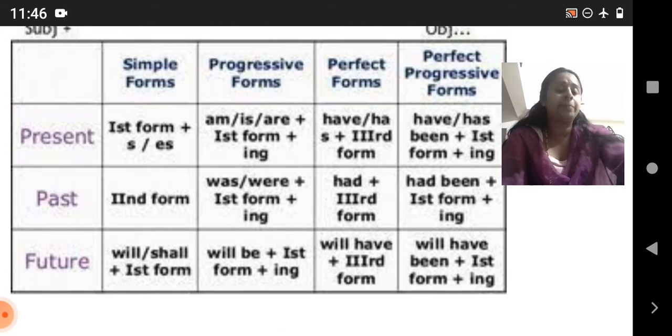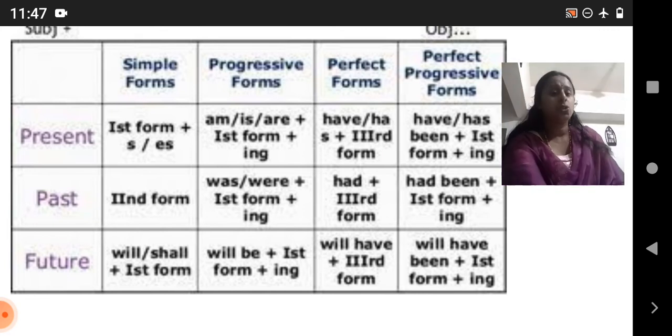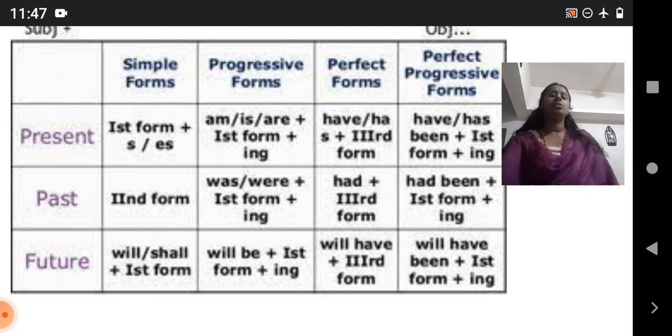Progressive. What do you mean by progressive? That is the continuous form. Okay. I am talking, she is talking, they are talking. It is in the present tense, right? It is in the present progressive form we use. I am talking, she is talking, they are talking. So, what did we add there? Am, is, are plus the ing form, right? First form of the verb plus ing.